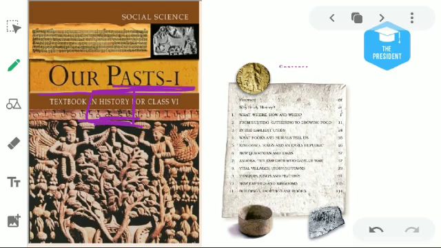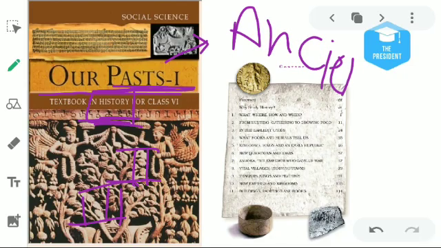The history textbook has three parts. The first is part one, the second will be in class 7 and the third in class 8. The first part of history deals with ancient India. Ancient Indian history will be read. This book deals with 11 chapters.